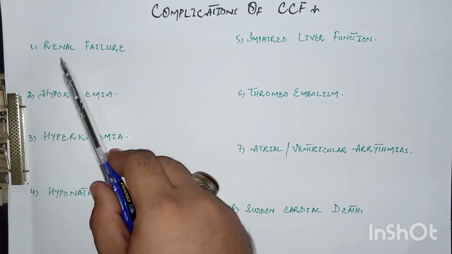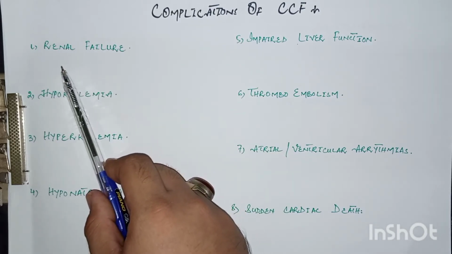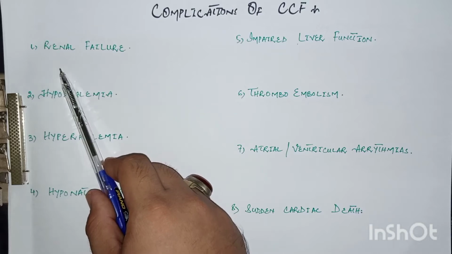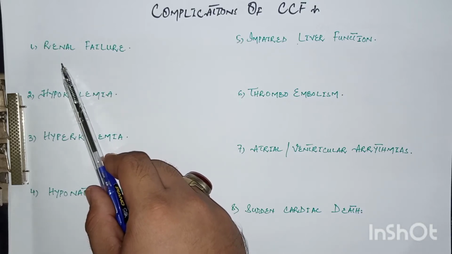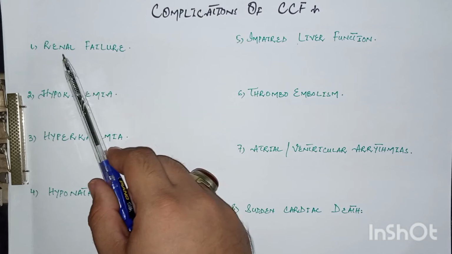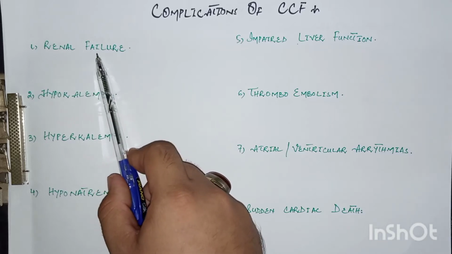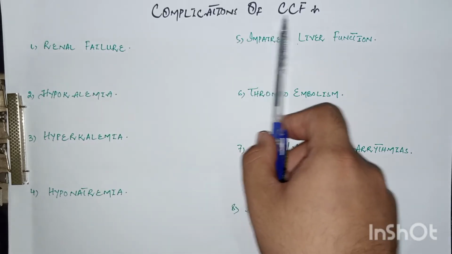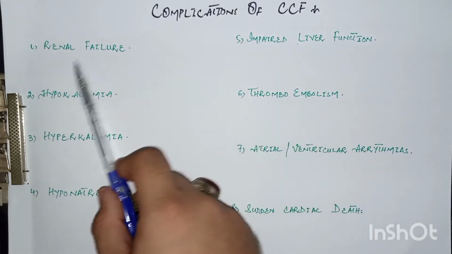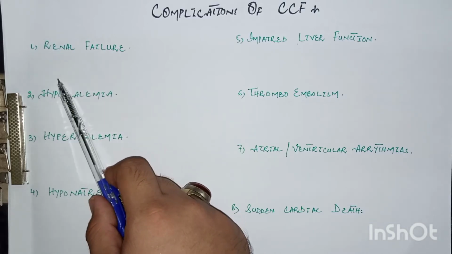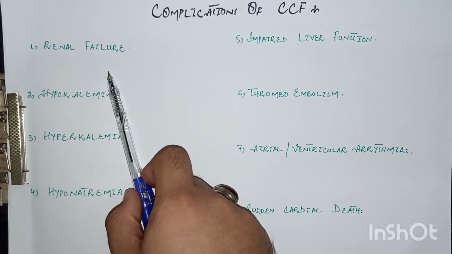The first complication is renal failure. In the patient of congestive cardiac failure, there is reduced cardiac output. Due to low cardiac output, there is decreased perfusion to the kidneys, and due to decreased perfusion to the kidneys, it develops renal failure. And this renal failure is also exaggerated by some drugs which are used in the management of congestive cardiac failure, like angiotensin receptor blockers and angiotensin converting enzyme inhibitors.